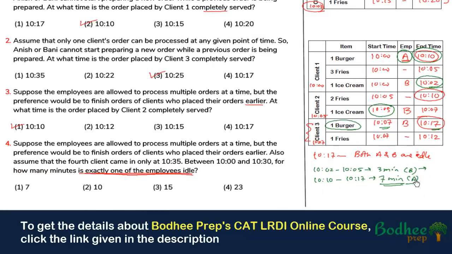So we can say that exactly one of the employees was idle for 3 minutes for B and 7 minutes for A, and that is 10 minutes. So the answer for question 4 is 2.